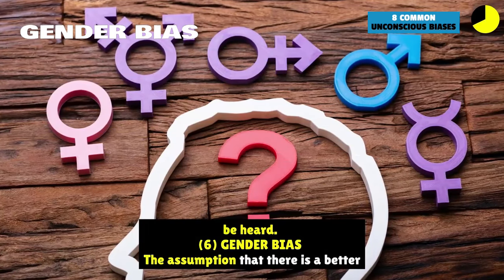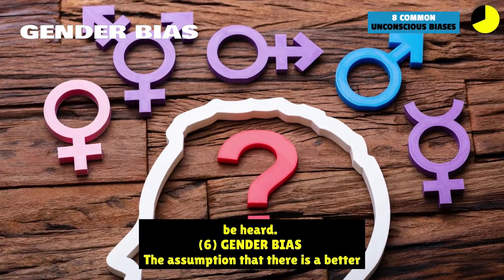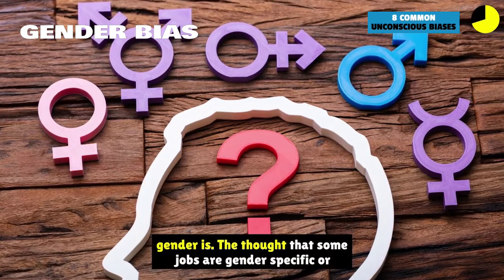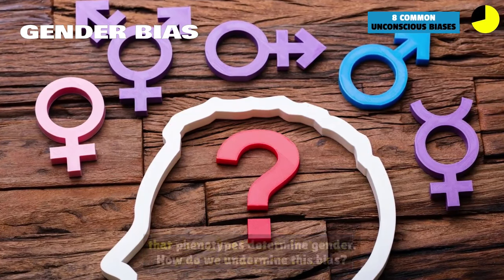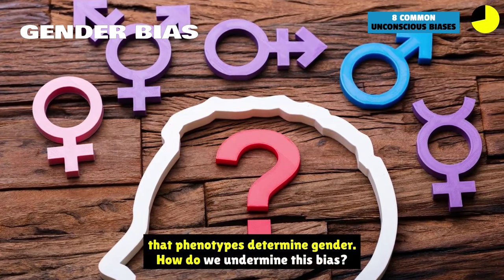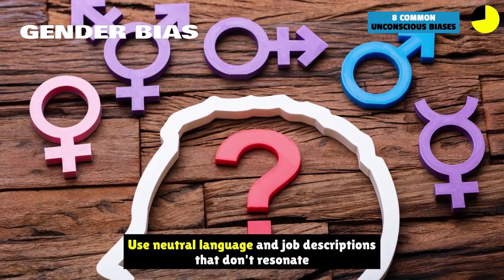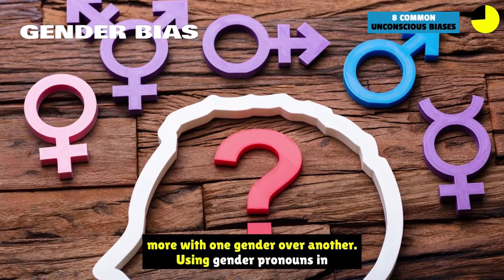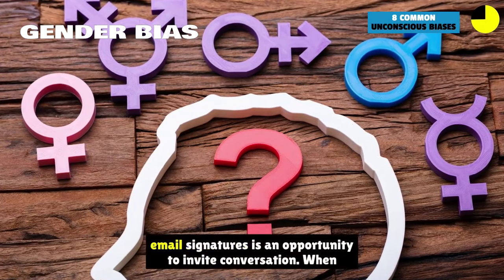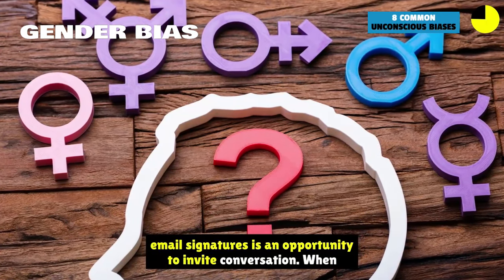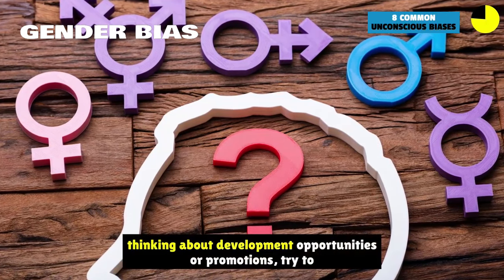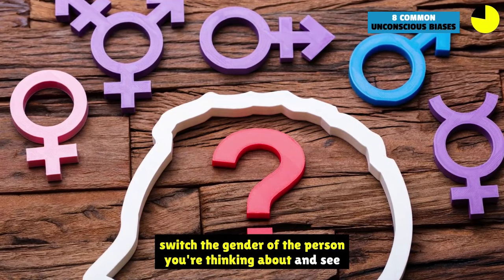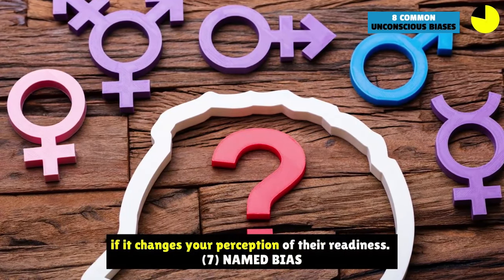6. Gender bias. The assumption that there is a better or preferred gender and that one knows what each individual's gender is. The thought that some jobs are gender-specific or that phenotypes determine gender. How do we undermine this bias? Use neutral language in job descriptions that doesn't resonate more with one gender over another. Using gender pronouns in email signatures is an opportunity to invite conversation. When thinking about development opportunities or promotions, try to switch the gender of the person you're thinking about and see if it changes your perception of their readiness.